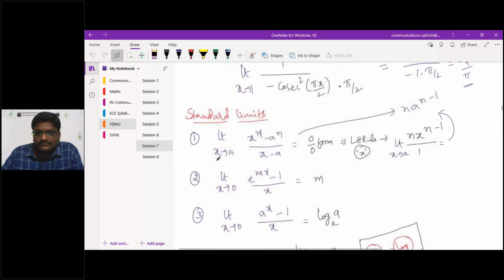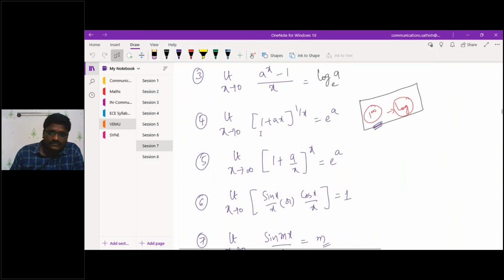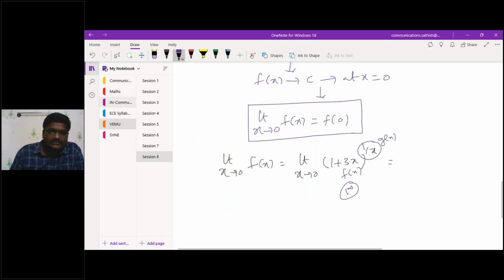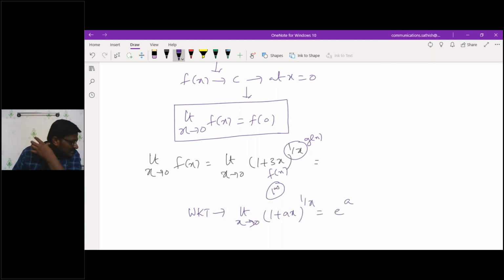If you observe the property, limit x tends to 0, 1 plus ax whole power 1 by x, property number 4, this value is nothing but e power a, or not? Then directly if I apply here, limit x tending to 0, 1 plus ax whole power 1 by x is equivalent to e power a.